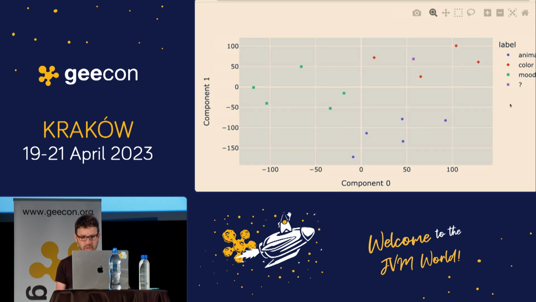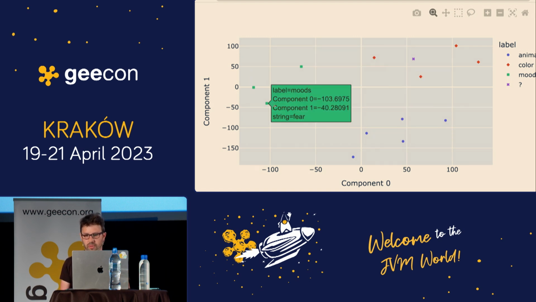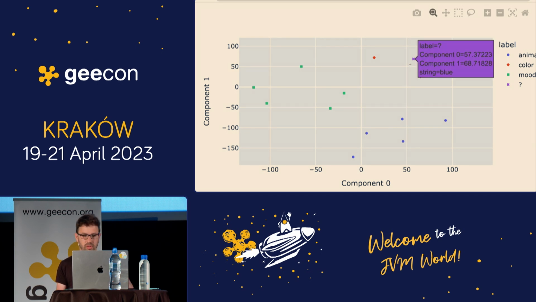matrix. So you can see here all the moods are quite near each other, same for animals, and same for colors. And for the color blue, as you can see, it's also pretty close to the other colors.